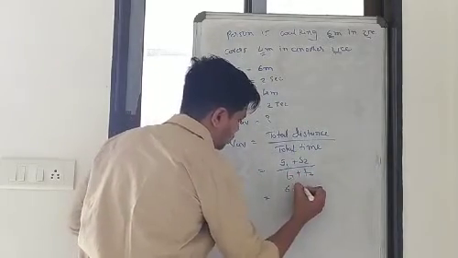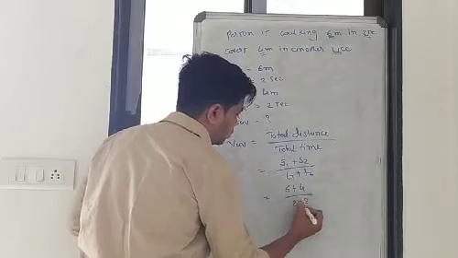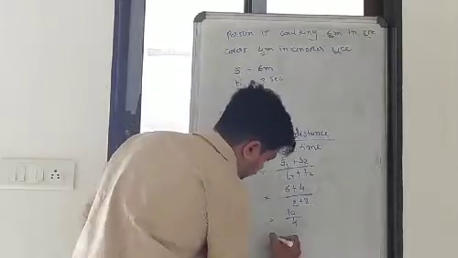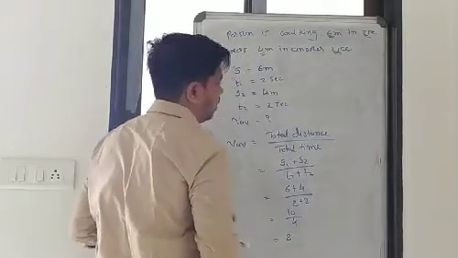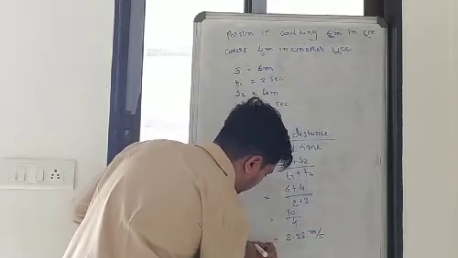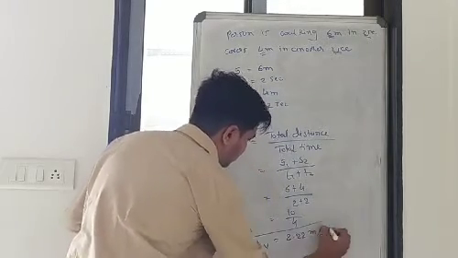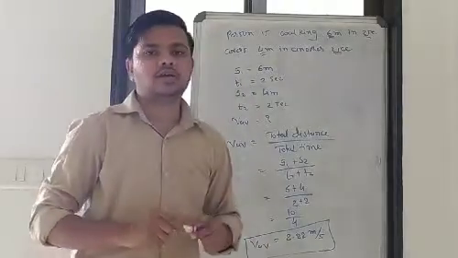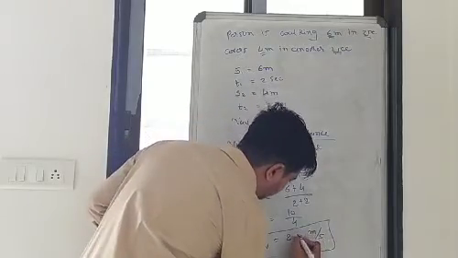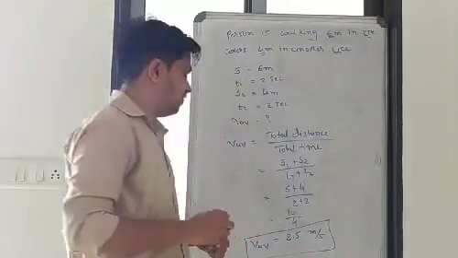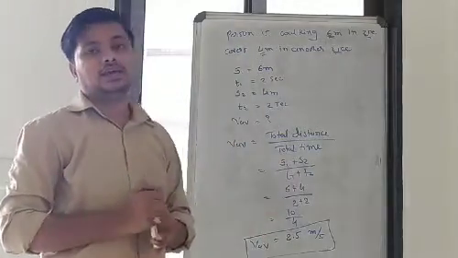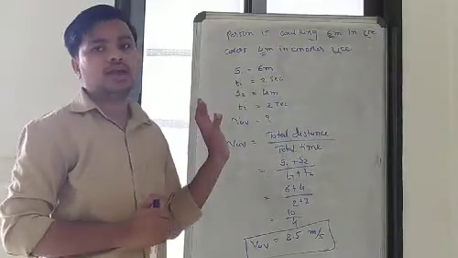S1 is 6, S2 is 4, T1 is 2, T2 is 2. 6 plus 4, 10 by 4, right? So here it is the average speed of that person. Oh sorry, 2.5 meter per second, right? So here you can easily find out the average speed of that person.